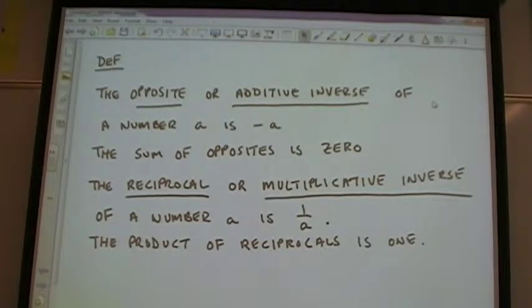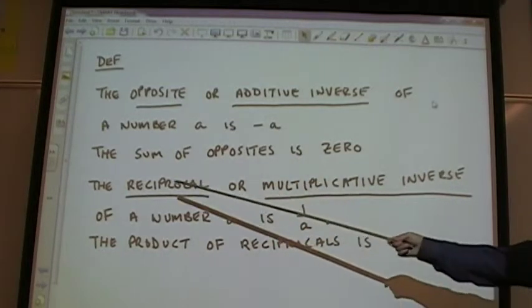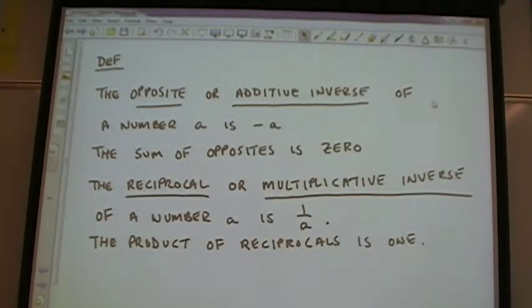Next definition. The reciprocal or multiplicative inverse, same thing, just a different word, of a number A is 1 over A. So all you do is flip it. Most of y'all are familiar with reciprocals.